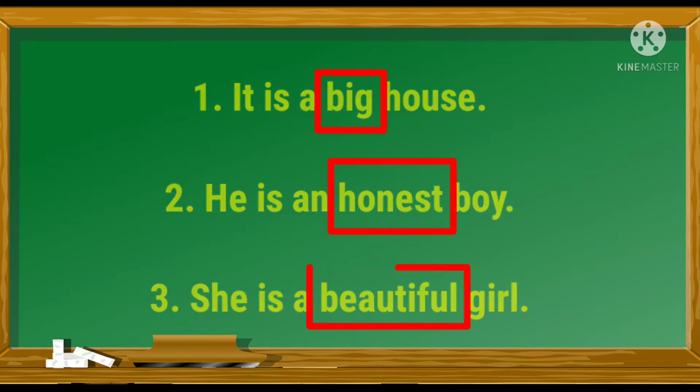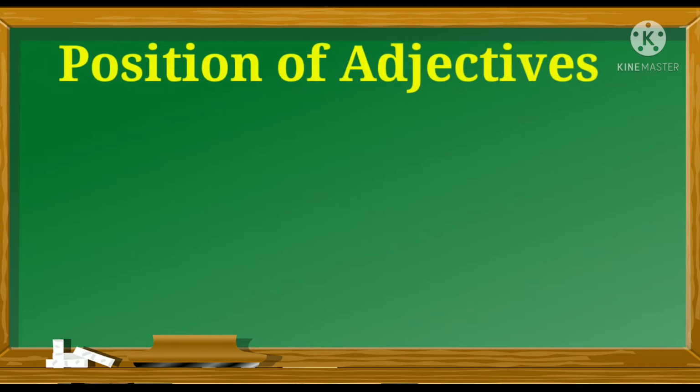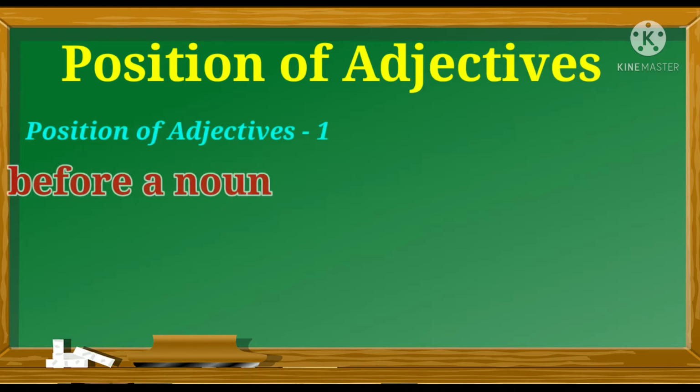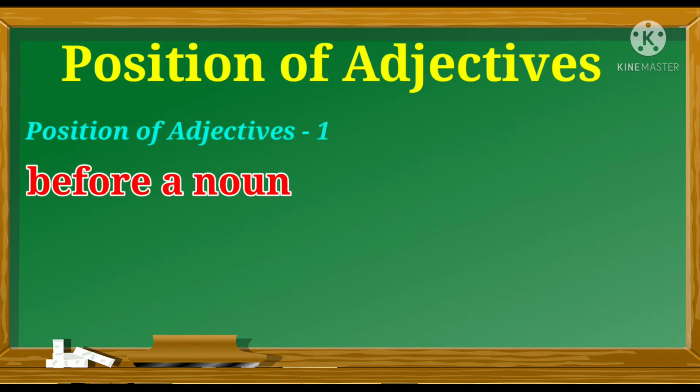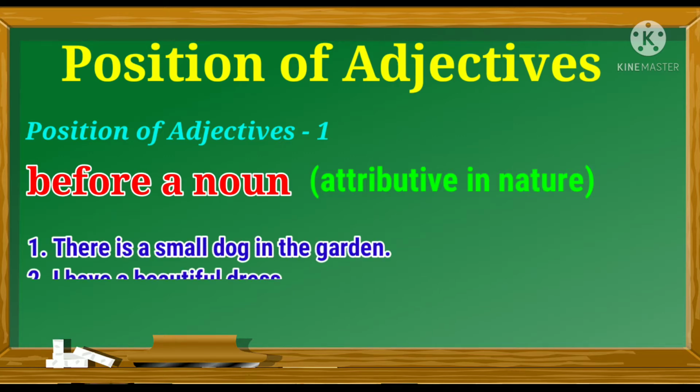Now let's discuss the position of adjectives. The first position of adjective is that we use adjectives before a noun. When we use an adjective before a noun, it is attributive in nature. For example, there is a small dog in the garden. I have a beautiful dress. Here the adjectives small and beautiful come before the noun, so they are attributive in nature.